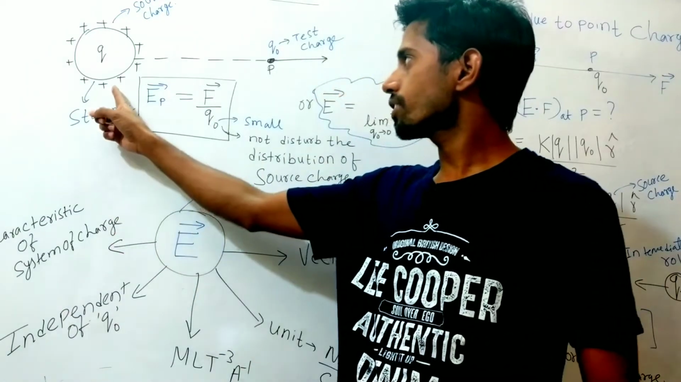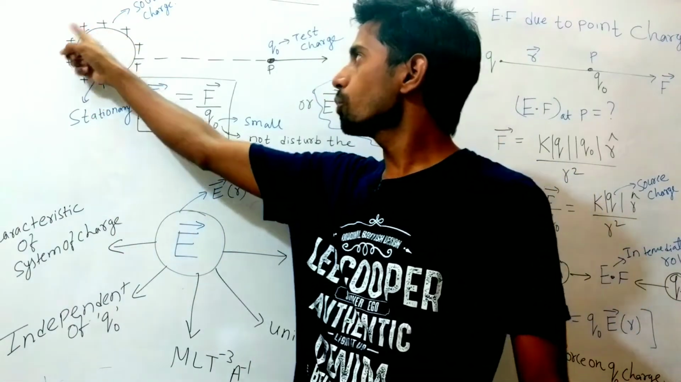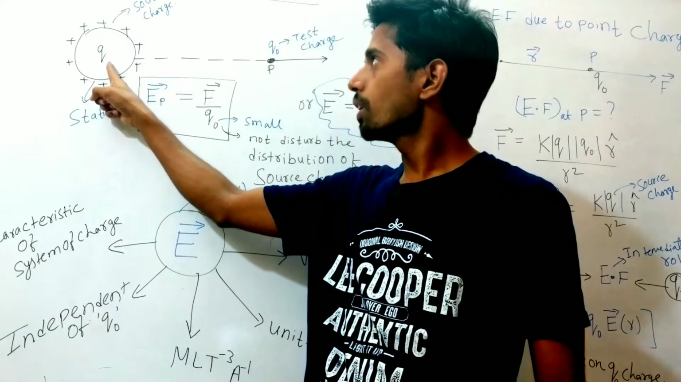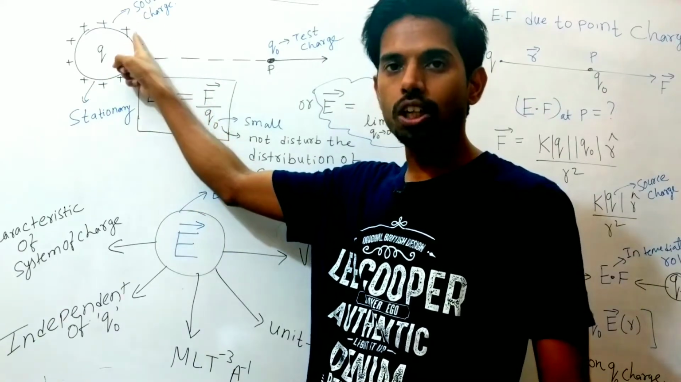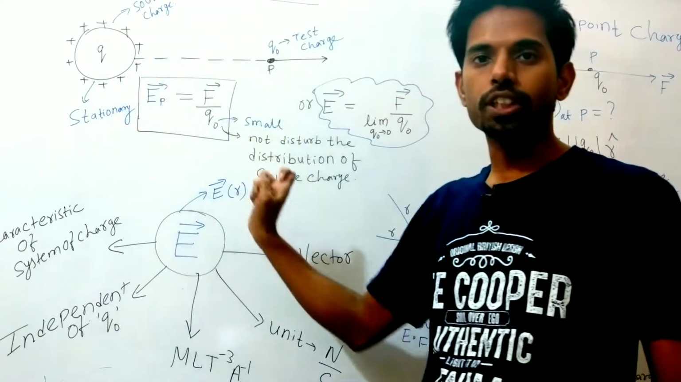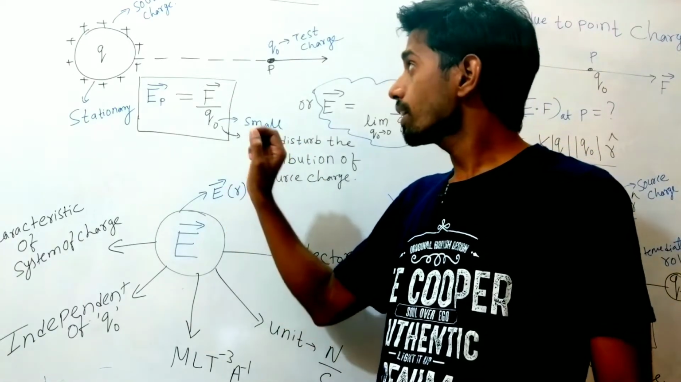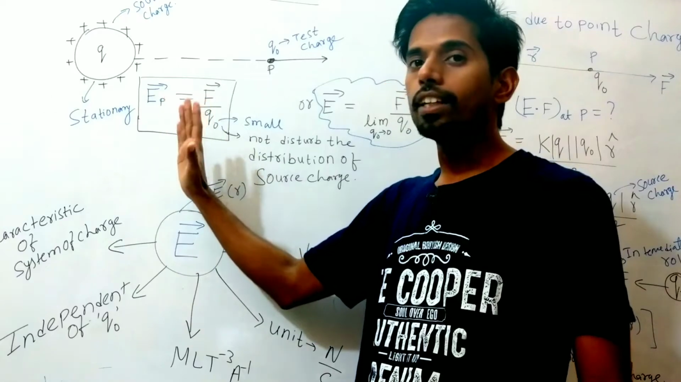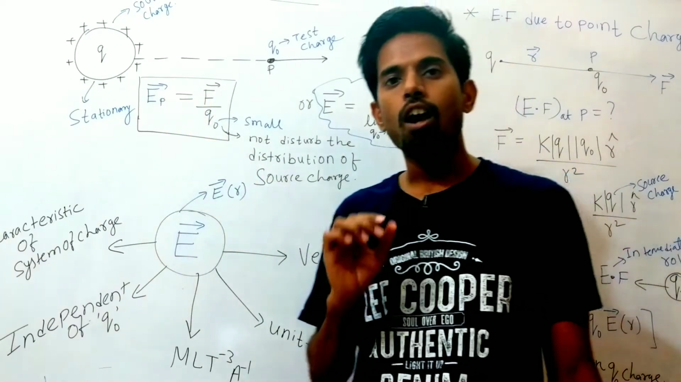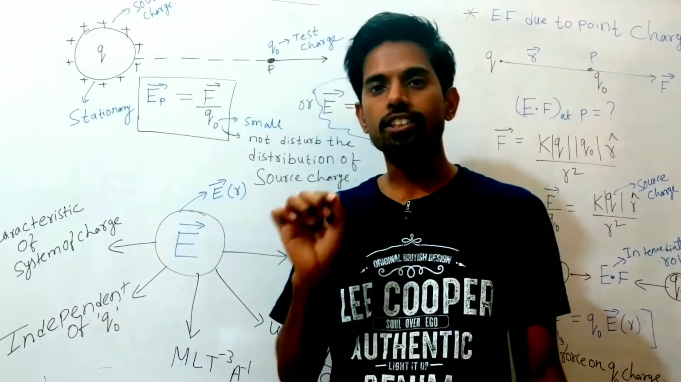Suppose there is a stationary charge whose magnitude is capital Q. Since it is called the source charge, it creates a region around it. That region is called electric field. So what is electric field? Mathematically, electric field is defined as the force experienced by a test charge.